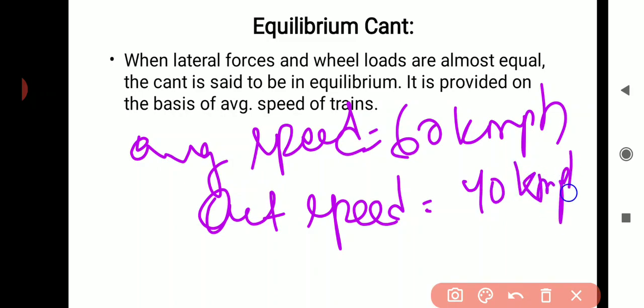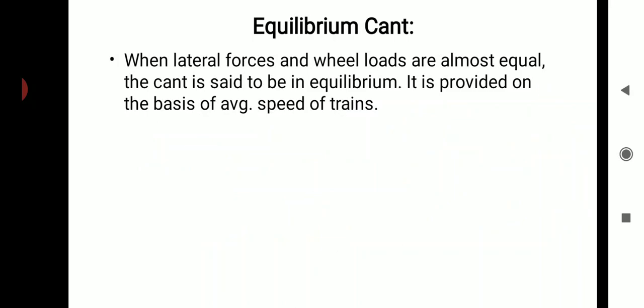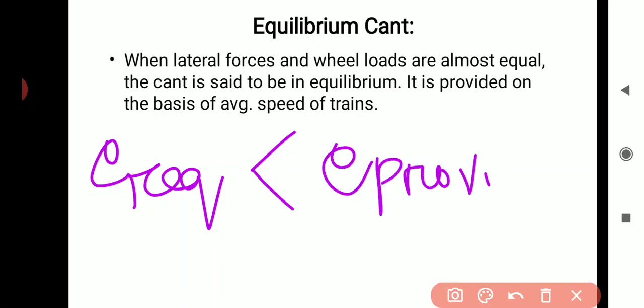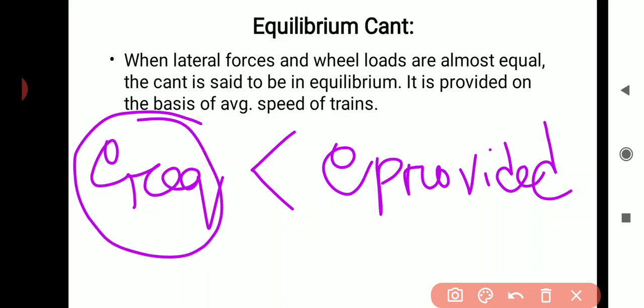Here you can see the actual speed of the train is less than the average speed. That means the super elevation required is less than the super elevation provided. So here we have provided an excess value of super elevation compared to the required super elevation.